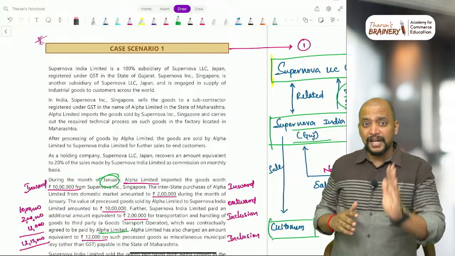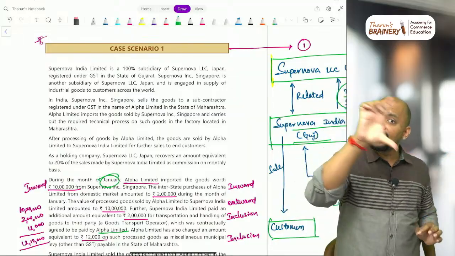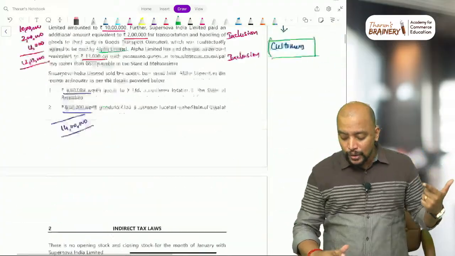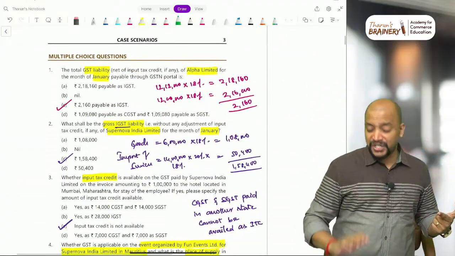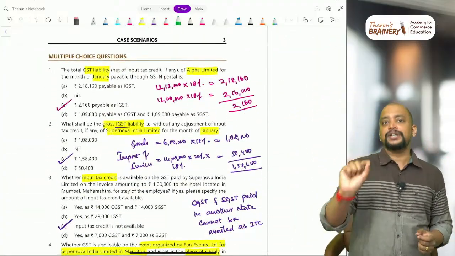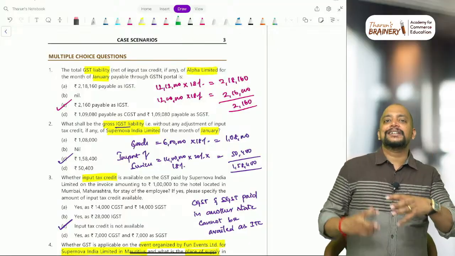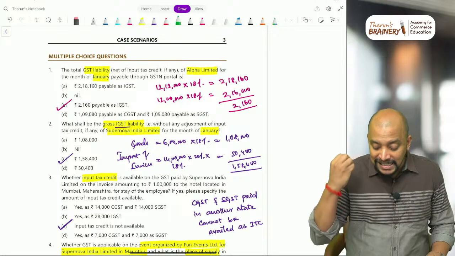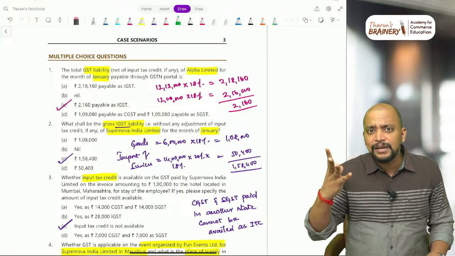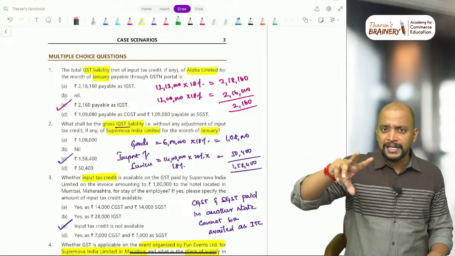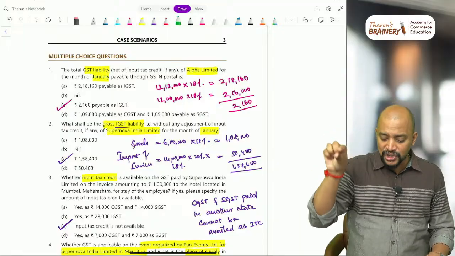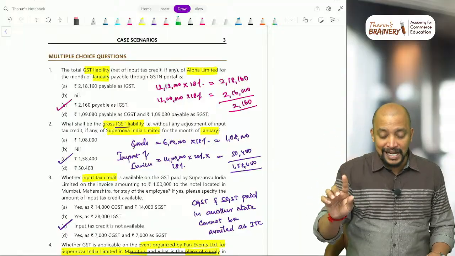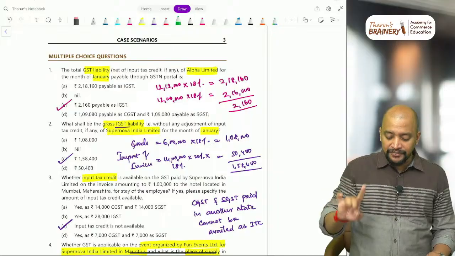So that's the reason why the best advice is, after reading the first paragraph, you need to go to the multiple choice questions and read them. You need to highlight what each question is really about. The first question is about total GST liability. GST liability means you need outward supply, inward supply, and the net GST liability, net of input tax credit, if any, of Alpha Limited for the month of January.